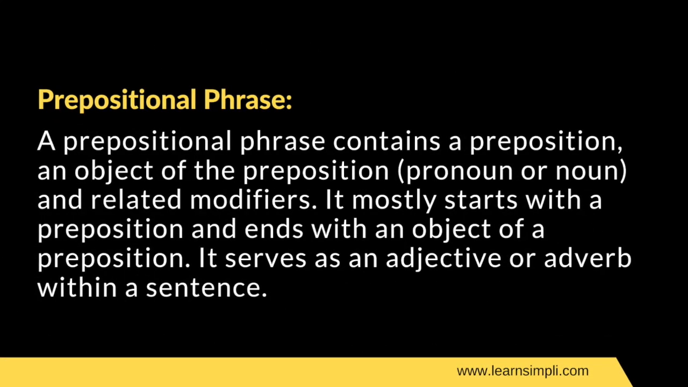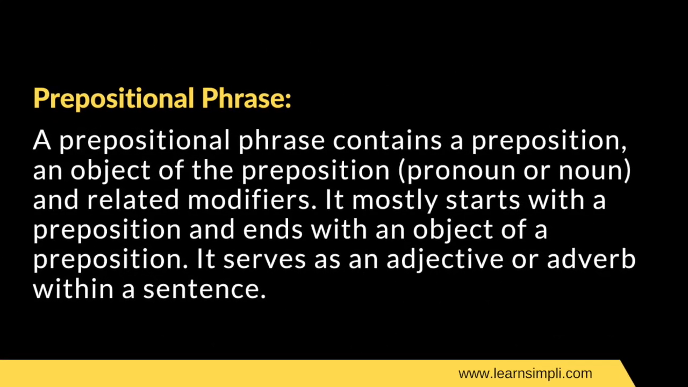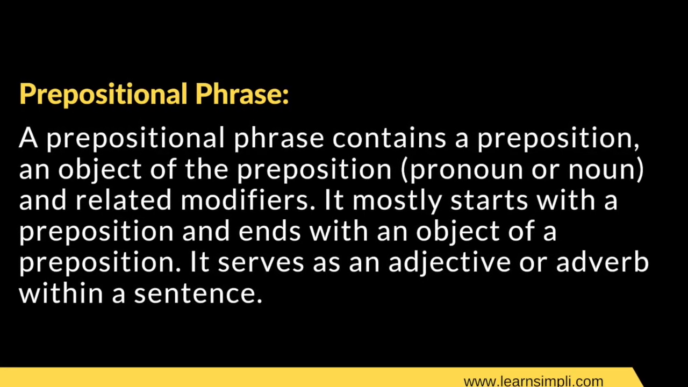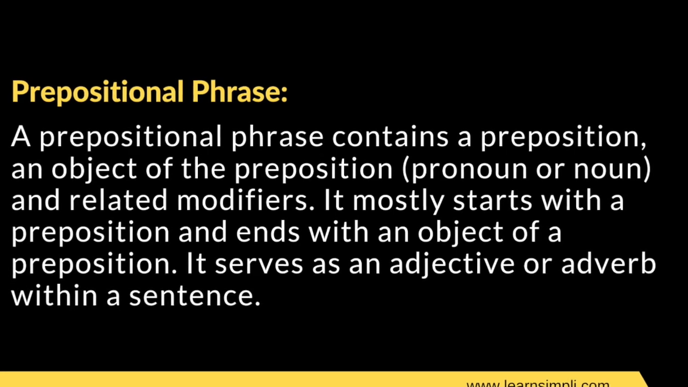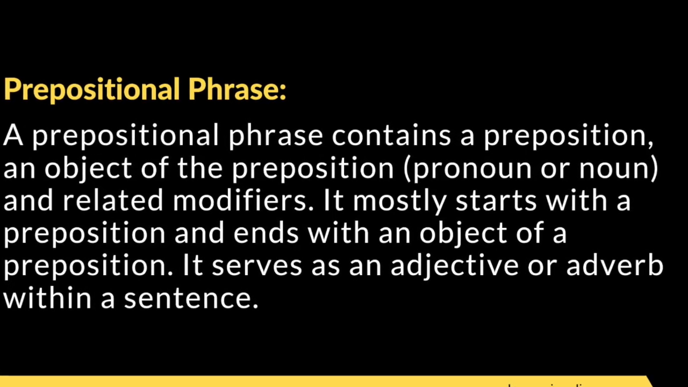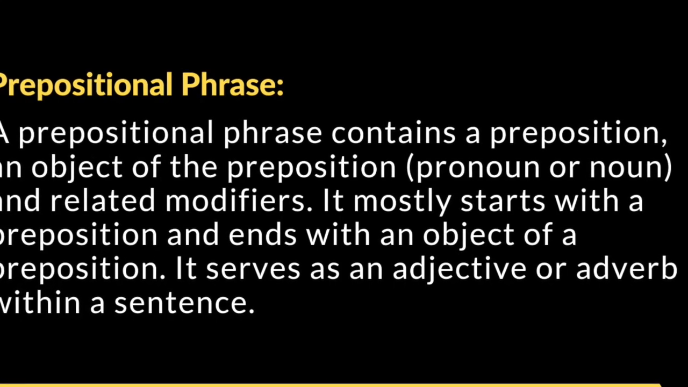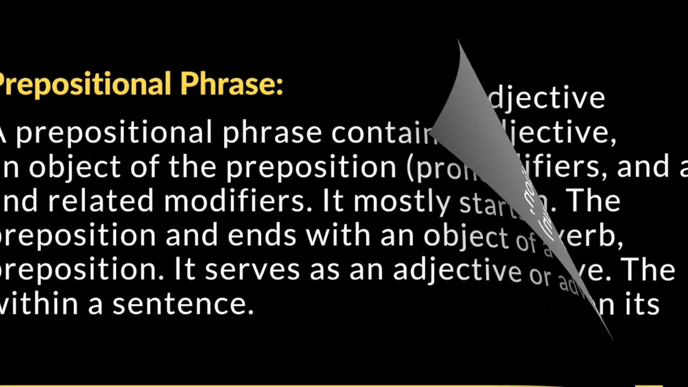A prepositional phrase contains a preposition, an object of the preposition, pronoun or noun, and related modifiers. It mostly starts with a preposition and ends with an object of a preposition. It serves as an adjective or adverb within a sentence.